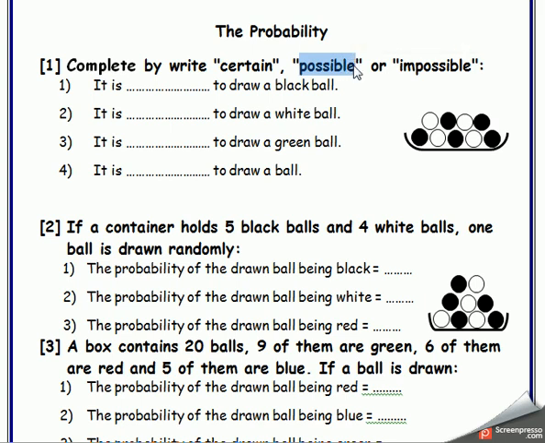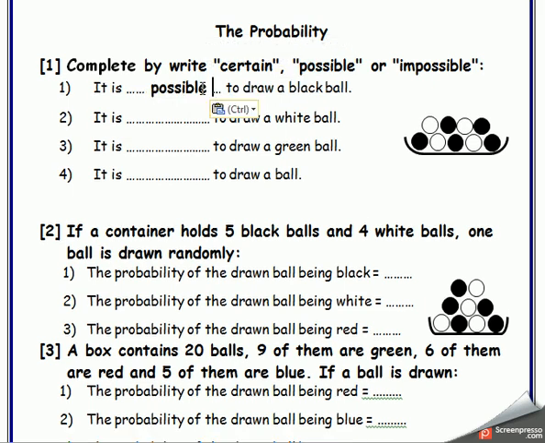Excellent. Next one. It is possible or impossible or certain to draw a white ball. I have four white balls, mister. This is possible. Excellent.